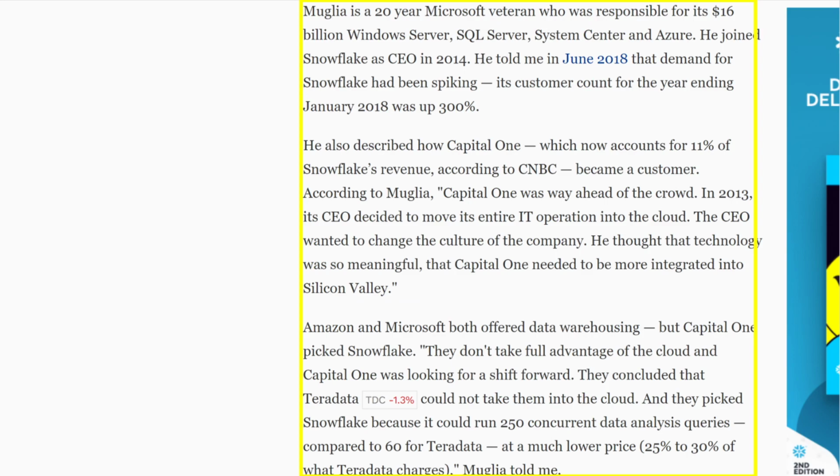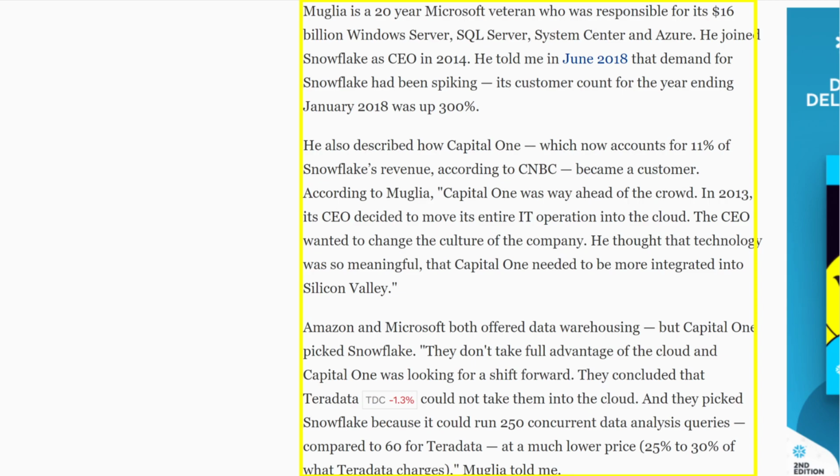Now let's keep going and talk about their CEO before this guy, Muglia. I'm definitely pronouncing that wrong. He was a 20-year Microsoft veteran who was responsible for its $16 billion Windows Server, SQL Server, System Center, and Azure. Azure, by the way, is Microsoft's cloud-based system. He joined Snowflake as CEO in 2014.